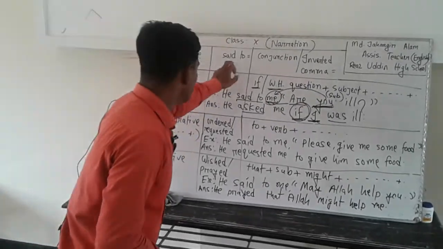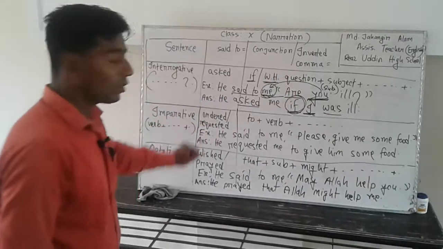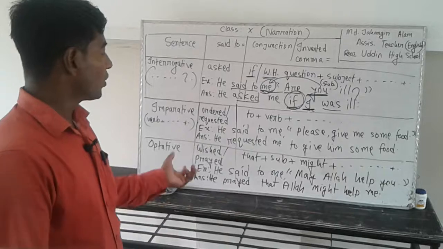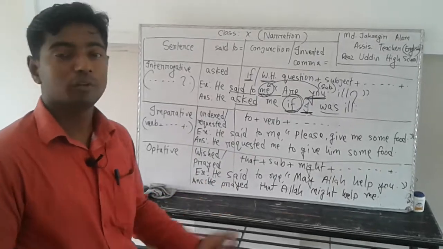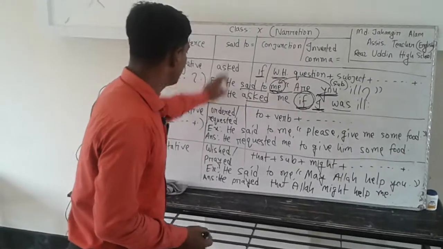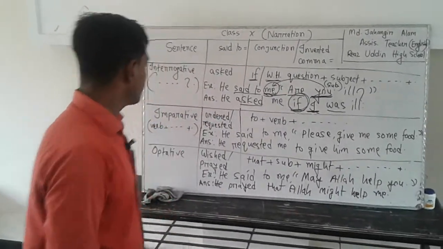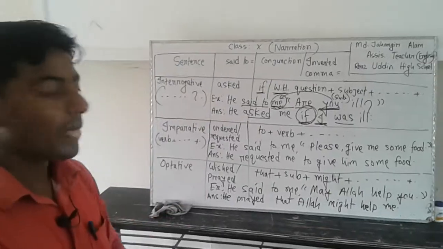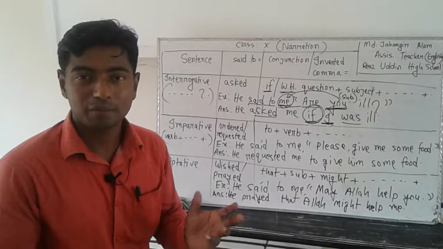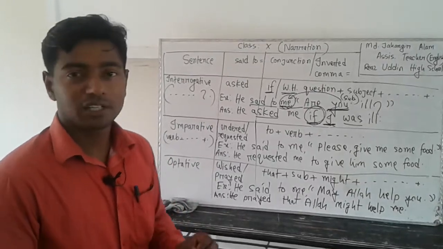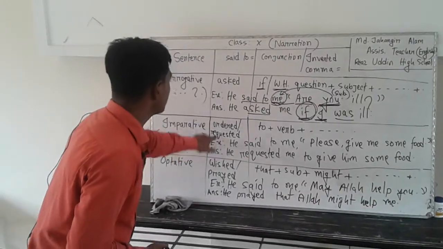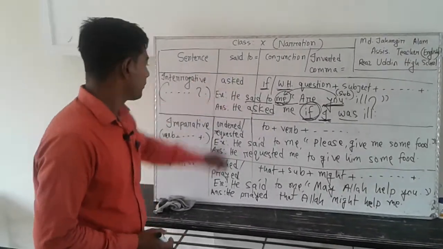And for said to equal to, we will use ordered. If your reporting verb's mood is like an order, when your reported speech is ordered like an attitude, then you may use said to equal to ordered. When your sentence starts with a request like please give me a glass of water, please give me some food, then you need to use requested against said to.